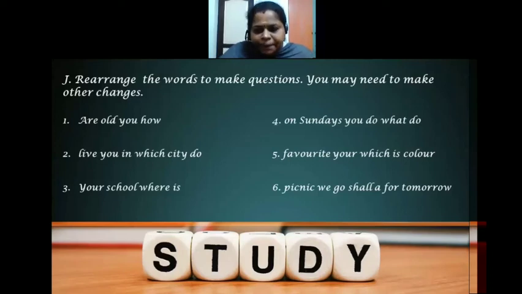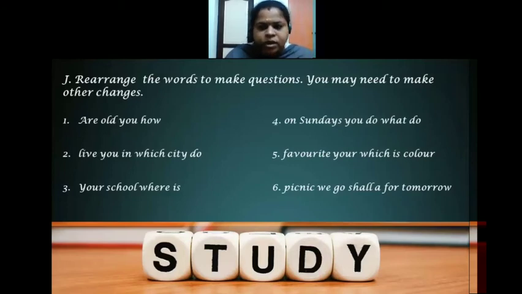You have to start your question with a capital letter and end with a question mark. They have given jumbled words, so you have to rearrange the words. Just now I taught you the structure. Either you can use question words or you can use auxiliary verbs or modals. Okay, so let us try now. Are, old, you, how. Is there any question?